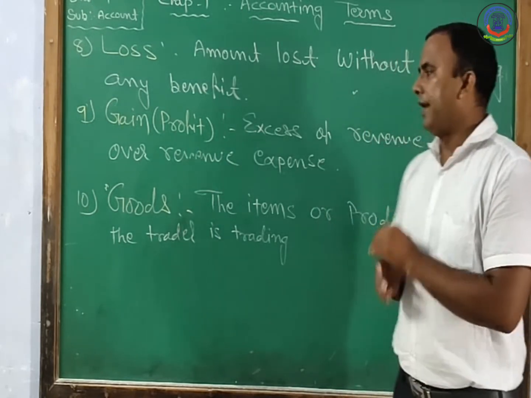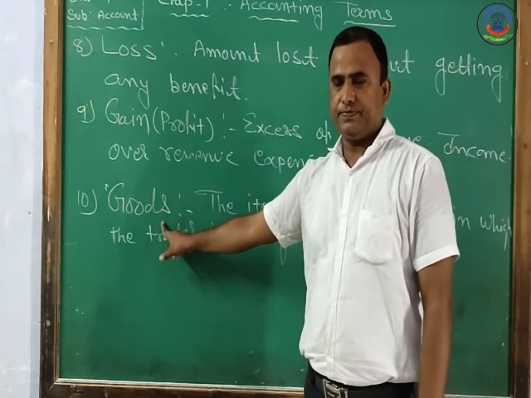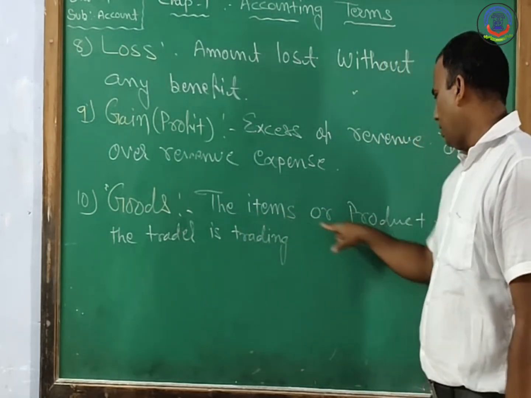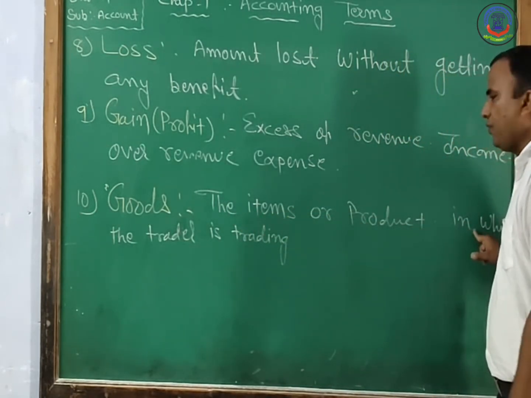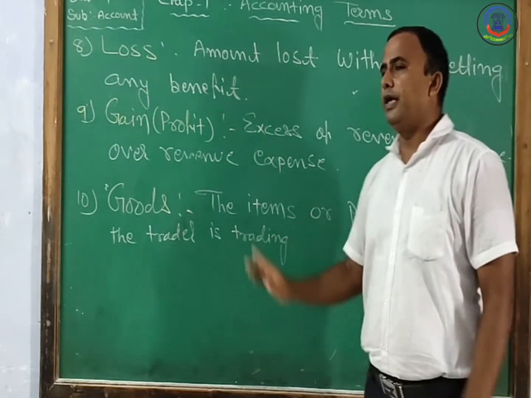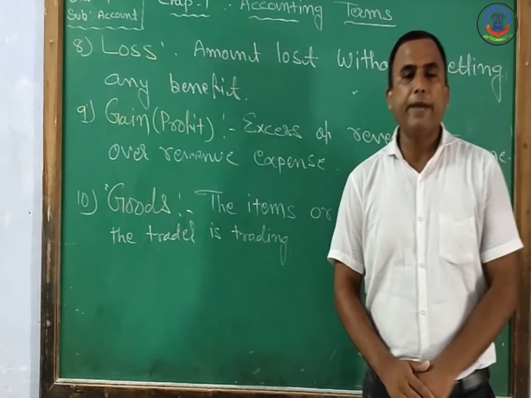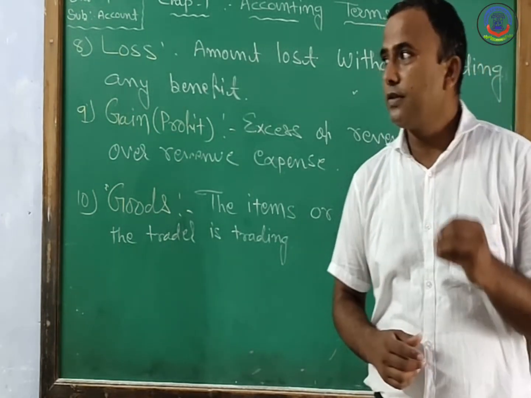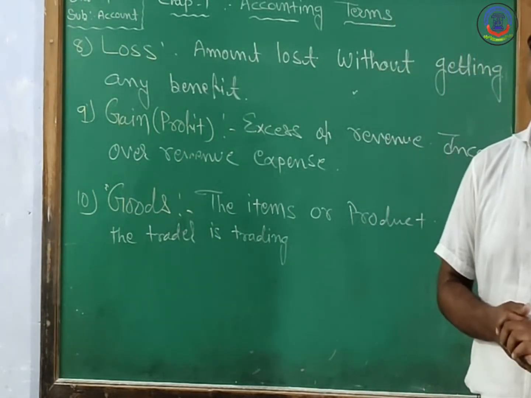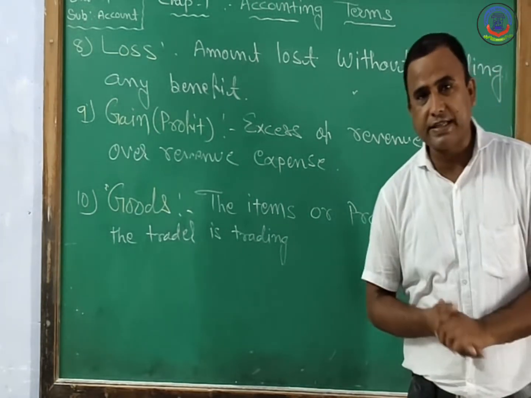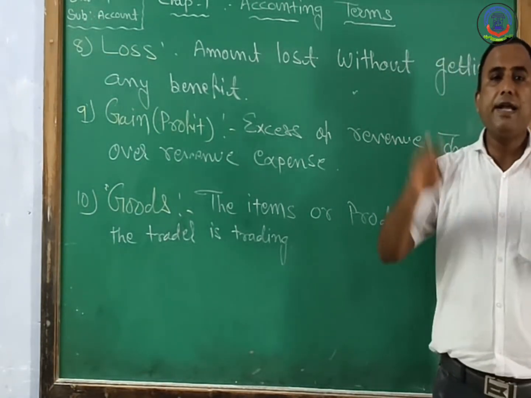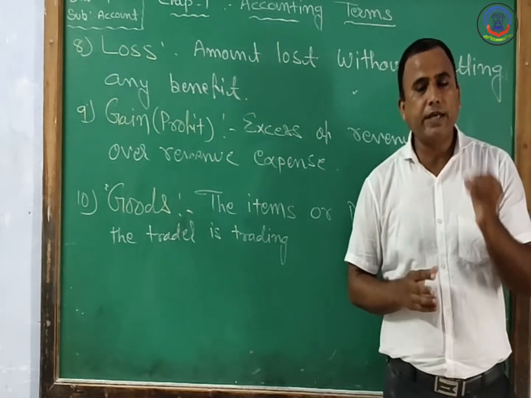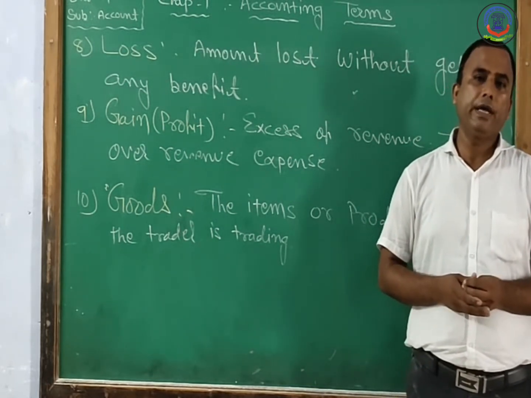Next is goods. Goods means the item or the product in which the trader is trading. Like for the stationery shopkeeper, the entire stationery stock is known as goods for him.